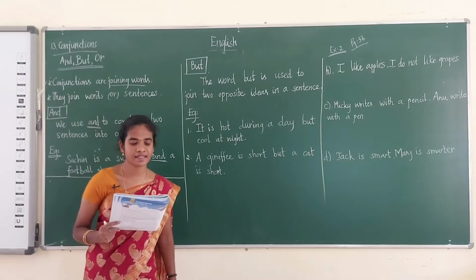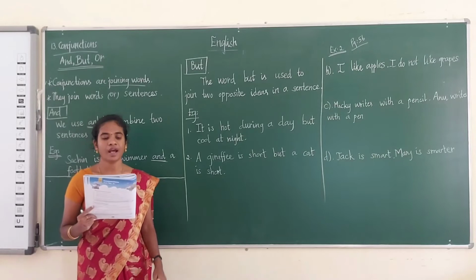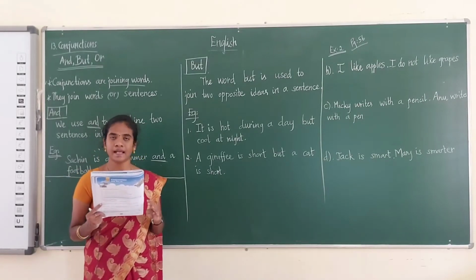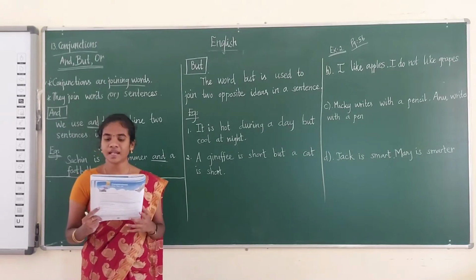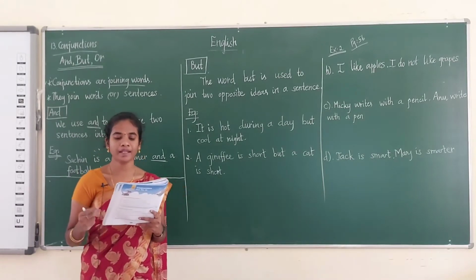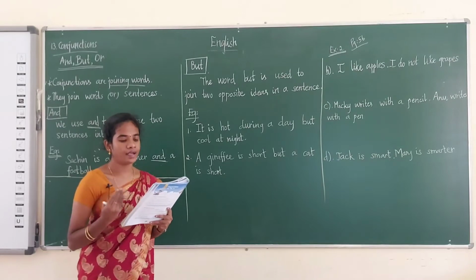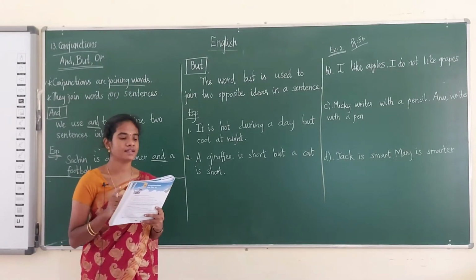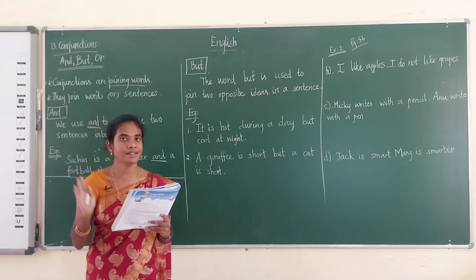Now let's do the exercise. What are the sentences given? In A: Honey is sweet, Suman is kind, she likes to sing, Mike is healthy. In B: She likes to dance, Mike is strong, Suman is helpful, honey is tasty. Now we have to just match the sentences. Honey is sweet, honey is tasty.